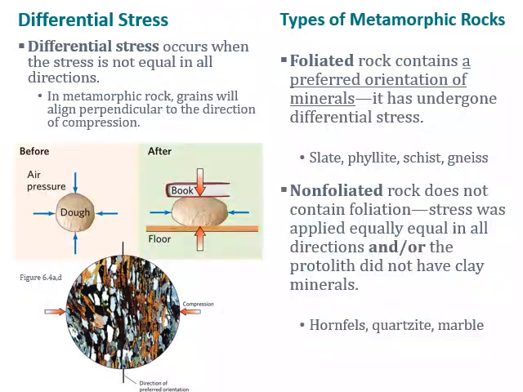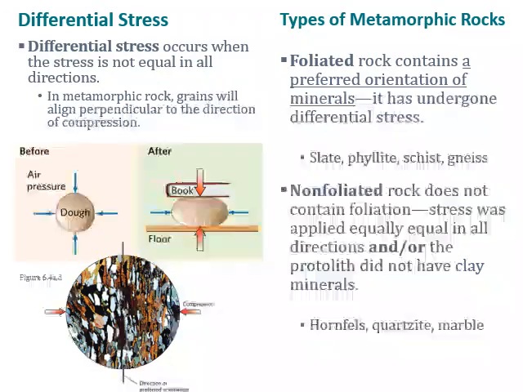Now we'll discuss the types of metamorphic rocks. There are two main types of metamorphic rocks, which are foliated and non-foliated. Foliated metamorphic rocks contain a preferred orientation of minerals that have undergone differential stress. Examples include slate, phyllite, schist, and gneiss.